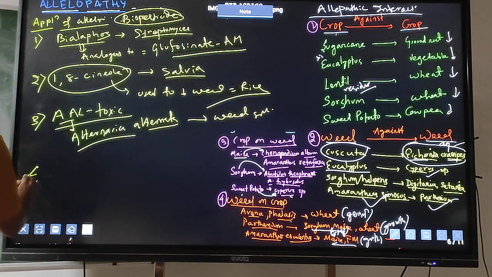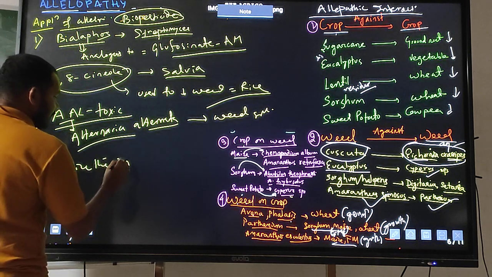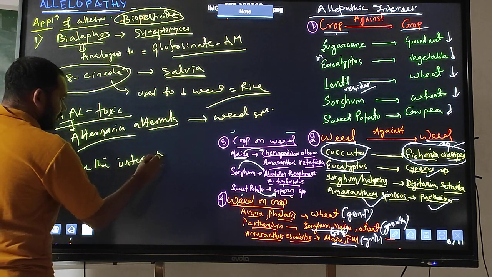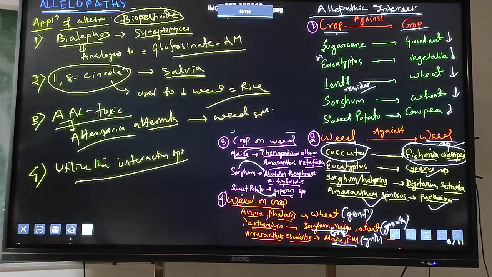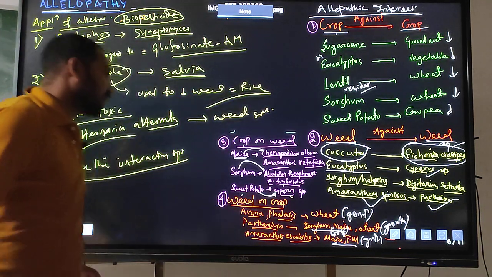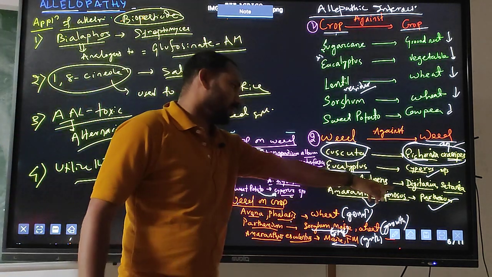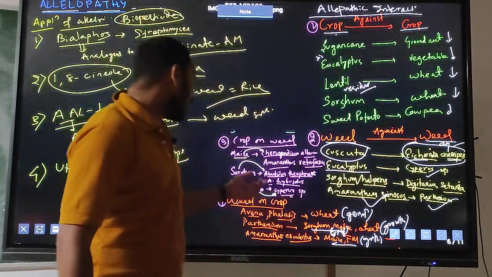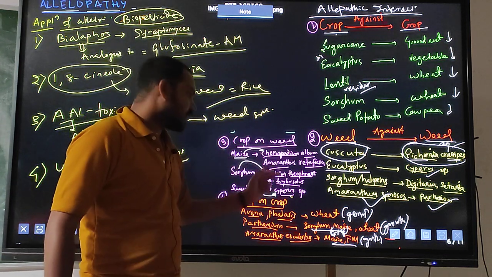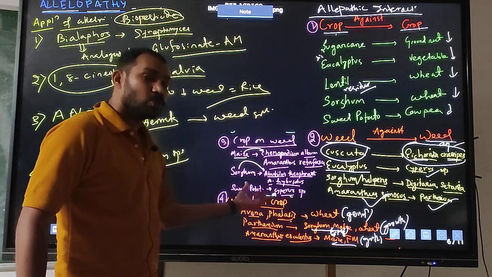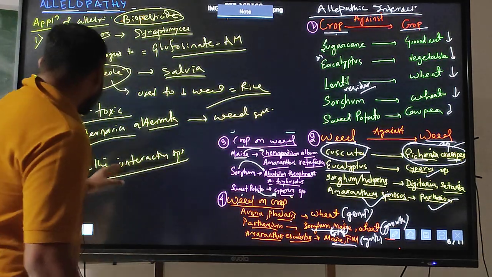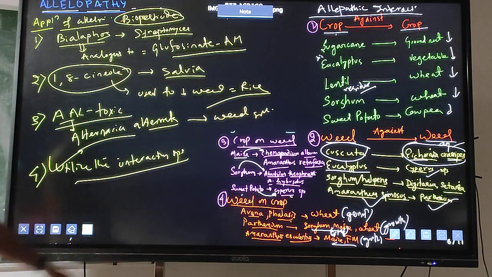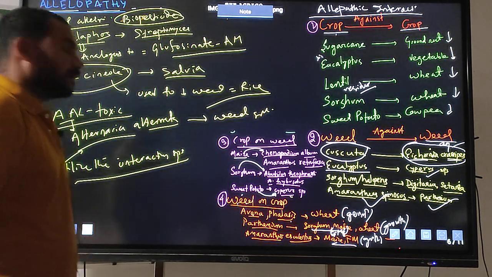Fourth one, we can utilize interaction species. For control of Parthenium species, I can grow Amaranthus species. For control of Chenopodium, I can grow maize. For control of Cyperus, I can grow sweet potato. So these are the allelopathic interactions, and I can utilize them to inhibit the growth of weeds.